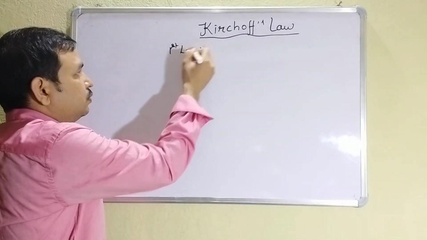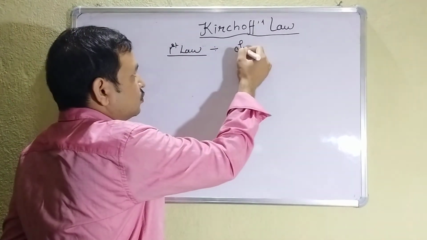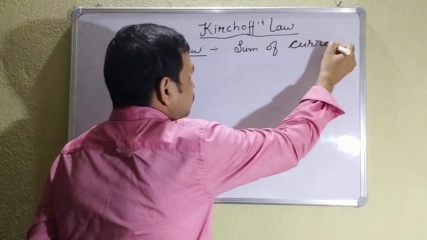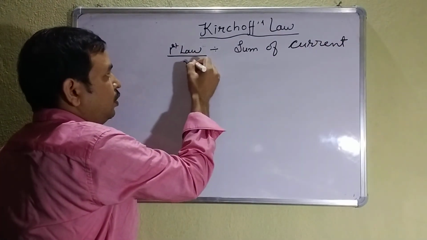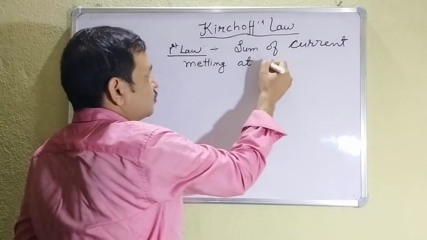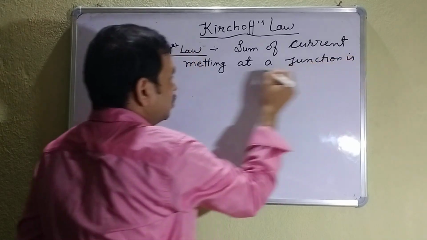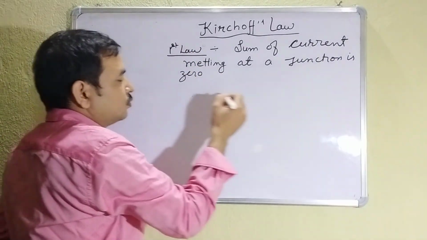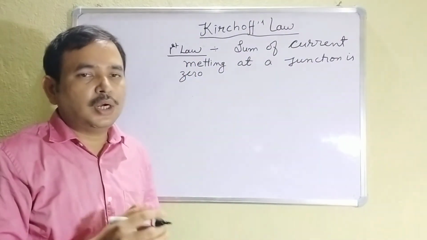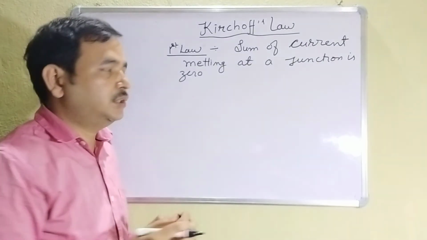First law, or Kirchhoff's first rule: the sum of current meeting at a junction is 0. Junction means where more than two conductors are connected at a point, that is known as a junction.